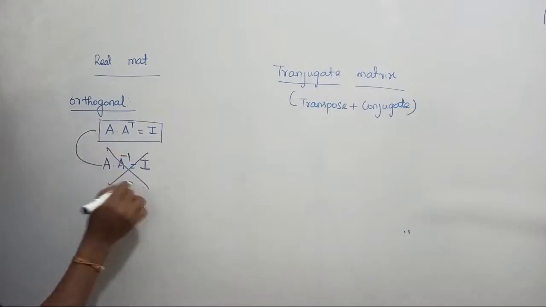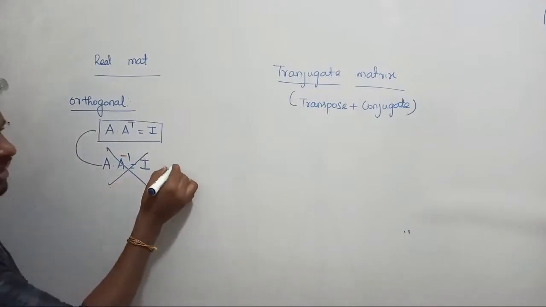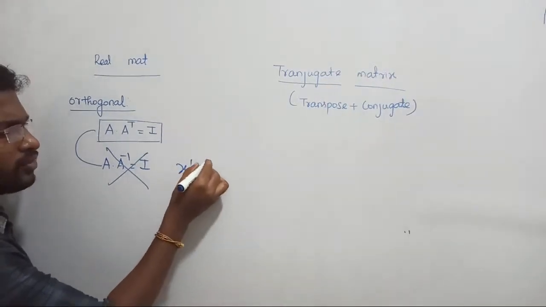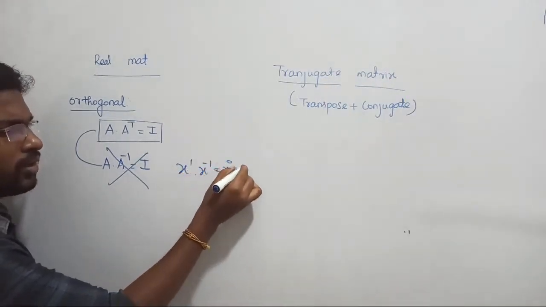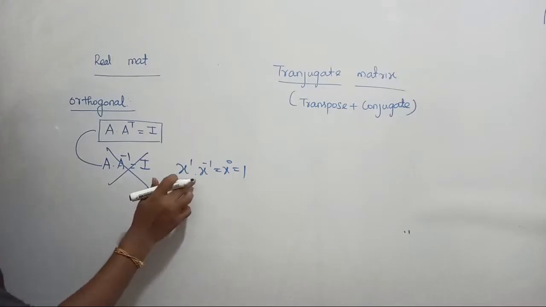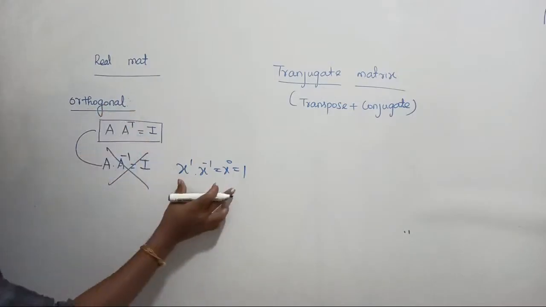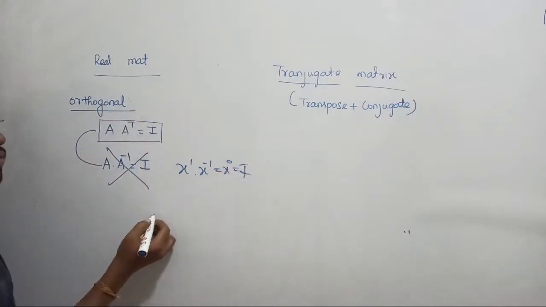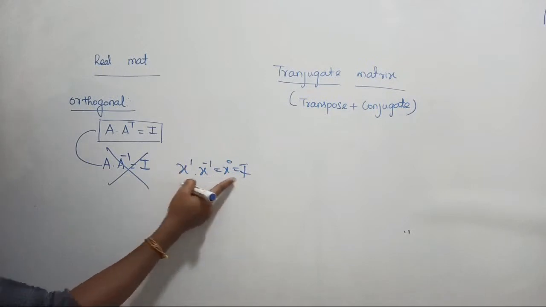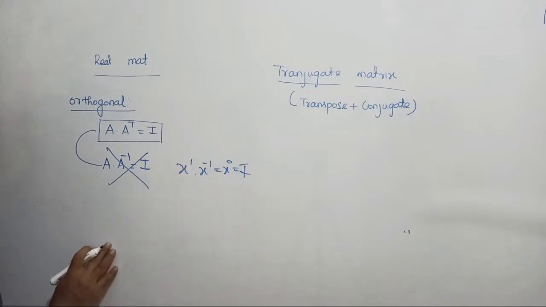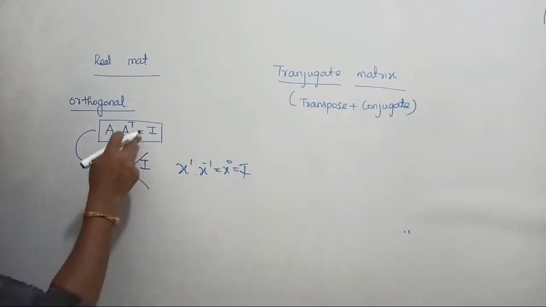That is wrong actually. See, what is the meaning of A dot A inverse? Just asking: x power 1 multiplied with x power minus 1 gives x power 0, which you write as 1. But this is not the condition for orthogonality, right? This is a normal product, where you get the unit matrix. There are two matrices, A and A inverse, and multiplying them gives I. Is there any mistake? No, that is correct. But it is not the same as orthogonality, right?